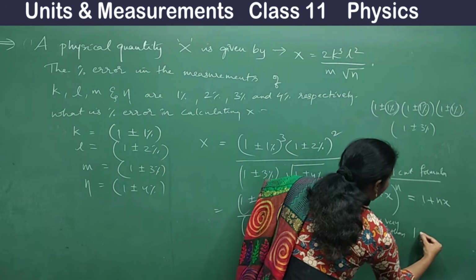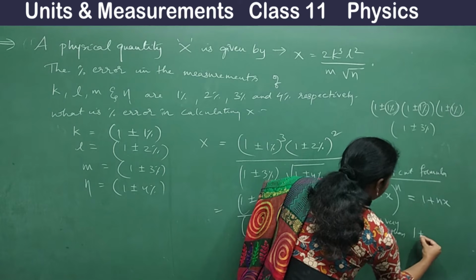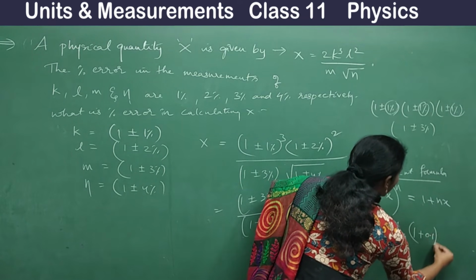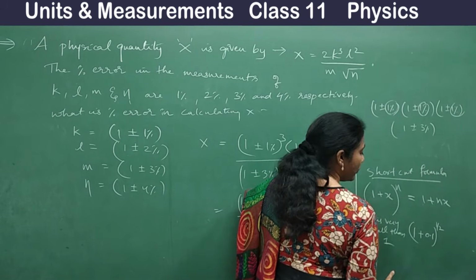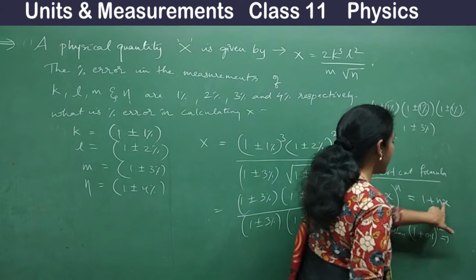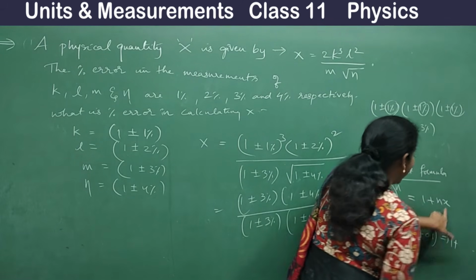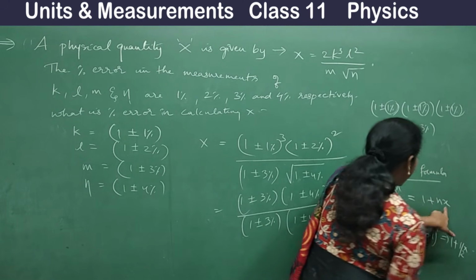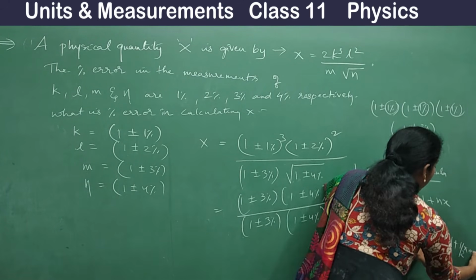Say, for example, I have something like (1 + 0.1) to the power half. What I can do here is write it in this format, 1 + nx. n is half, so half into x, and x is your 0.1.